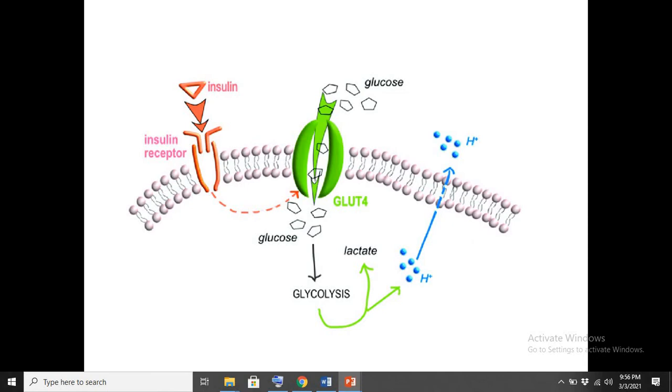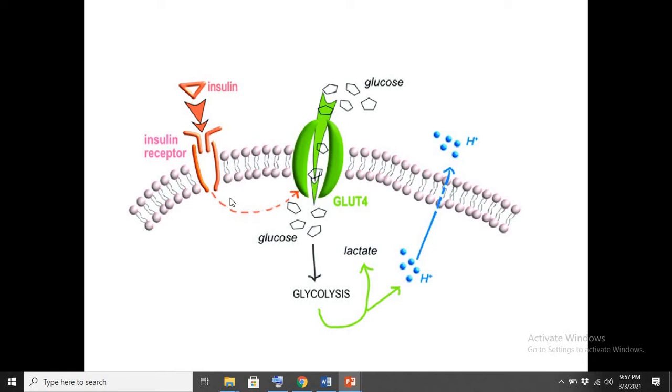So what happens in our body cell? This is our body cell, and what happens in the body cell? We have a receptor for the hormone. A receptor is another type of protein that is present over the surface of the cell. So what does this receptor do? This receptor helps this protein, that is insulin, one type of hormone, to bind with the receptor. So this hormone insulin and this insulin receptor, both are proteins. What happens? The insulin will bind with the insulin receptor, and then a cascade of reactions takes place inside the cell. And what happens then?